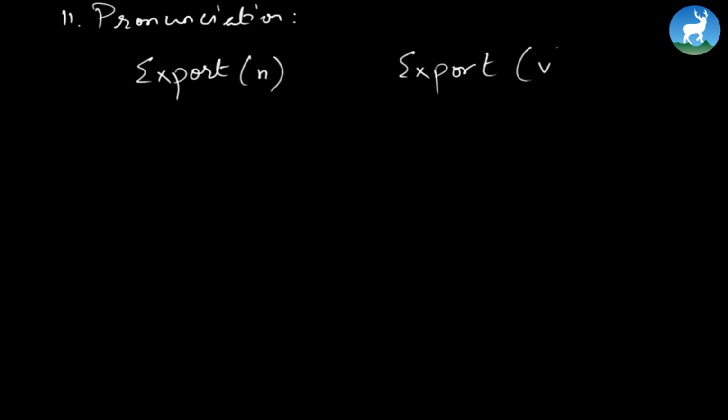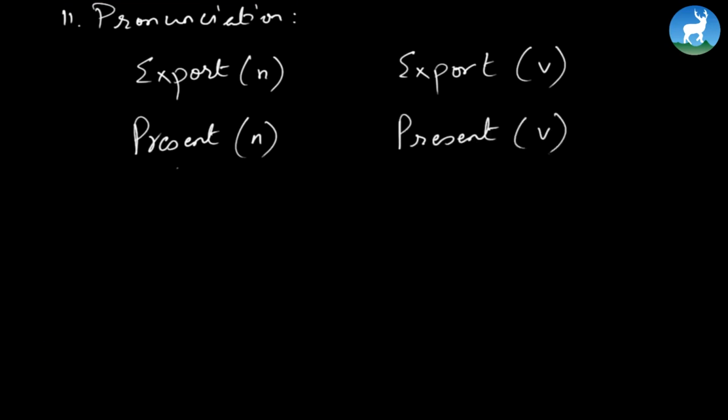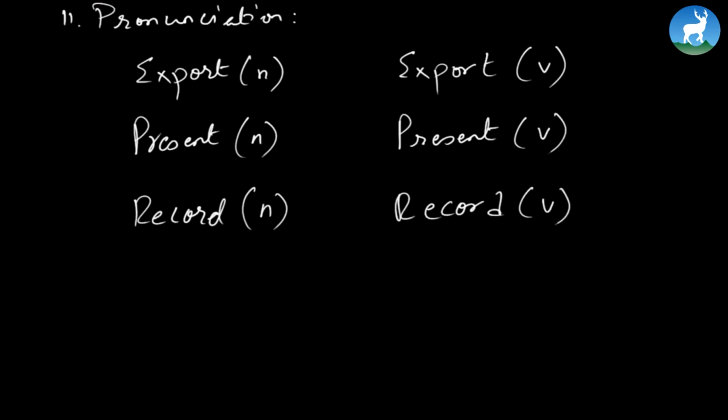Let's move further. Number 11, pronunciation. Here's expert, which is a noun, and again expert, which is a verb. Present, which is a noun, and present, which is a verb here. We have record, which is a noun, and record, which is a verb. Now, you know what? These words are called homonyms. Why? Look at them. They're pronounced the same, they're spelled the same, but yet their meaning differs.